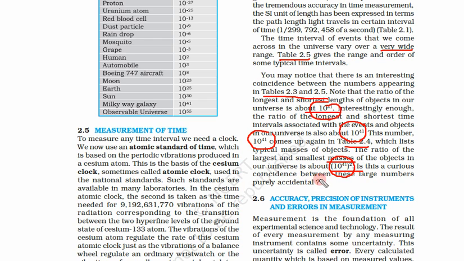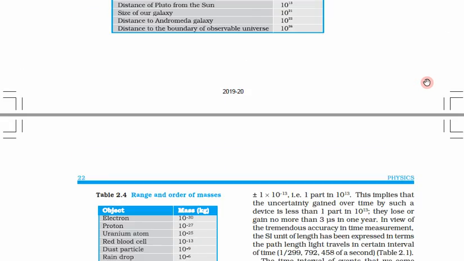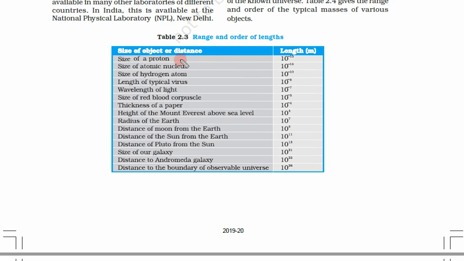This is a curious coincidence between these large numbers, purely accidental or not. So we have to learn whether this 10 to power 41 is accidental or something else. Let us see what is the meaning of this 10 to power 41. The size of a proton, here we are starting with a proton and ending at the distance of the observable universe, is 10 to power minus 15 meter.